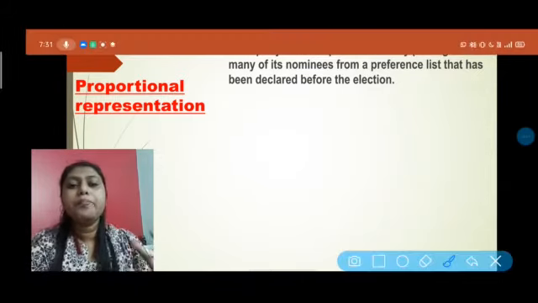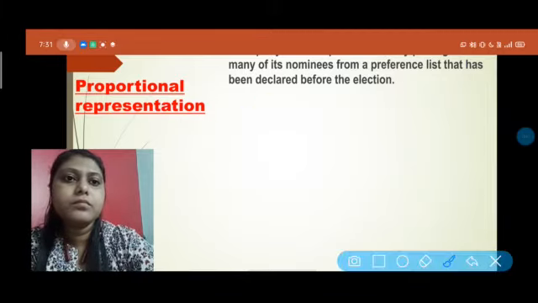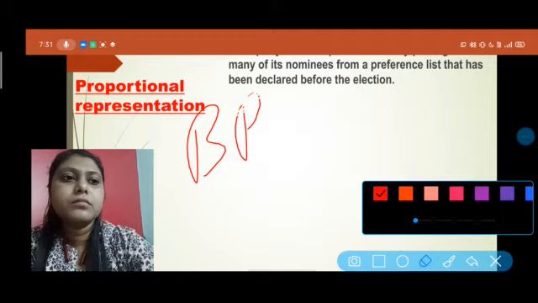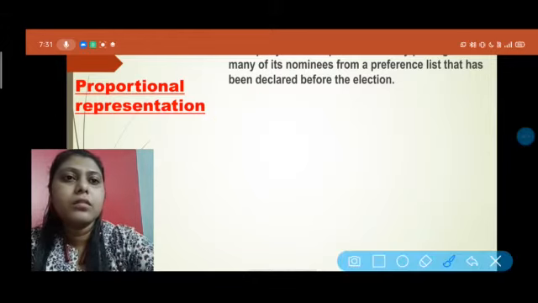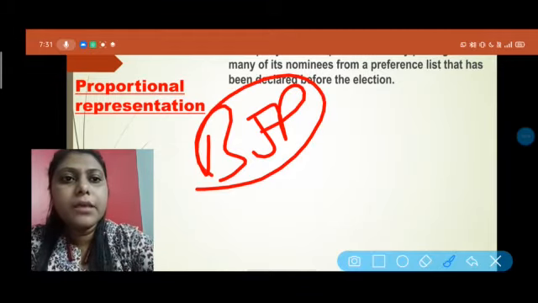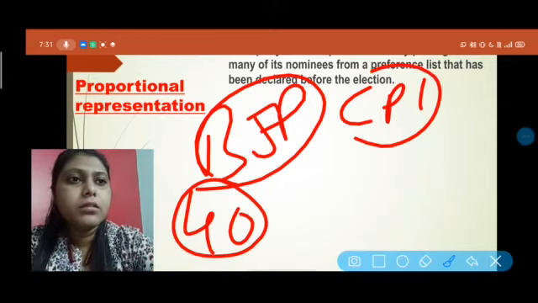Suppose I'm saying any political party, like BJP. Suppose there is the BJP, okay. Under the BJP we have 40 members. There's the CPI, under that we have 20 members, like this.